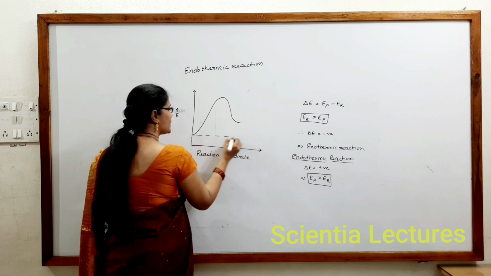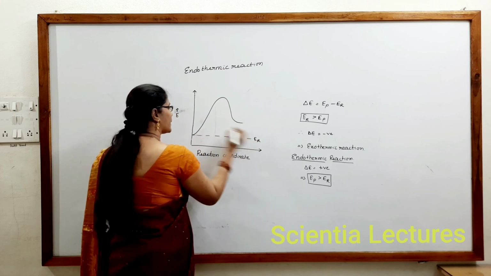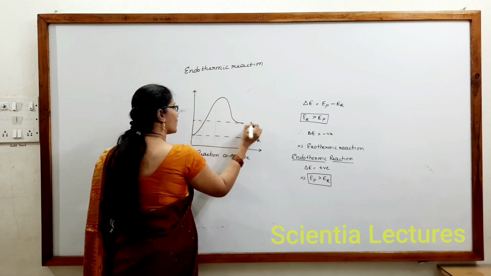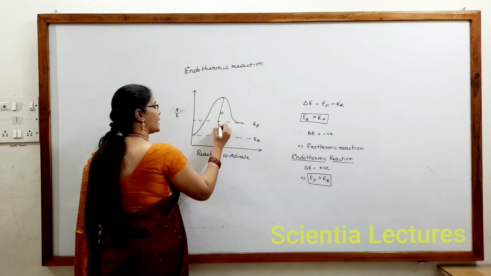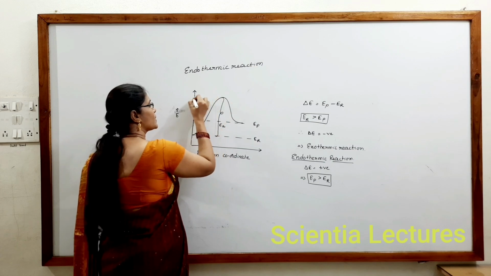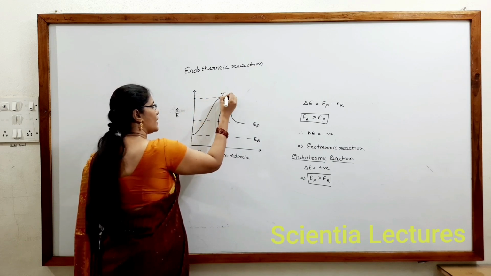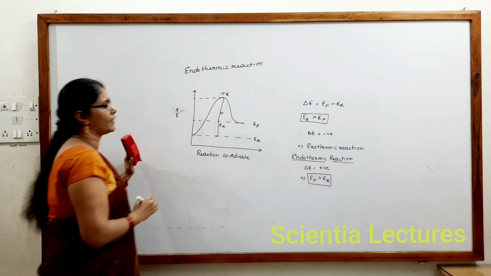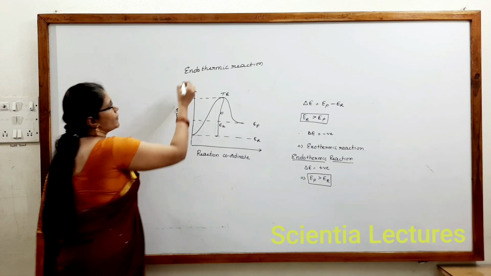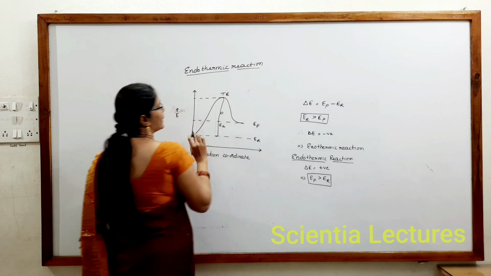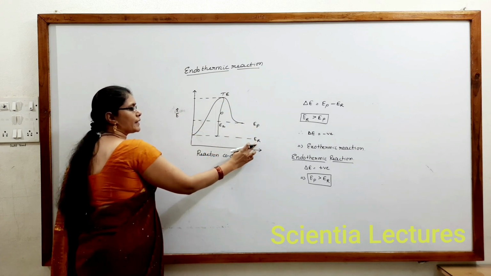Here this is the energy of reactant, and this is the energy of product. This is activation energy. Always, activation energy is threshold energy minus energy of reactant. You can see that for an endothermic reaction, the graph will be like this: EP must be greater than ER.